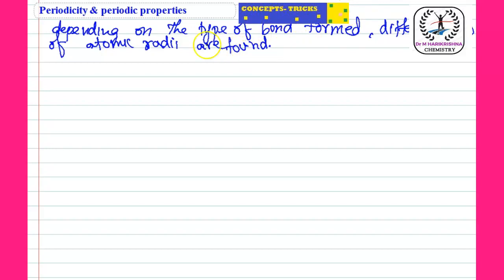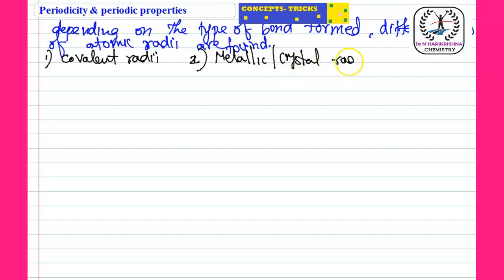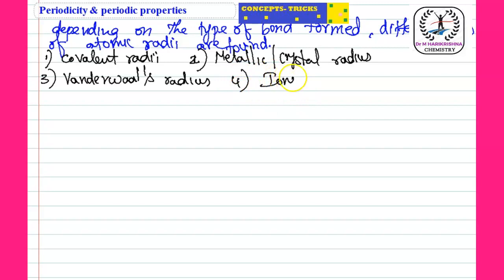The first one is covalent radius. The second one is metallic or crystal radius. The third one is van der Waals radius. The fourth one is ionic radius. Students, the definition is the same, half of the internuclear distance, but the bonding is different. We must know that.